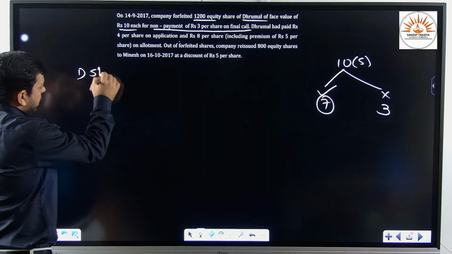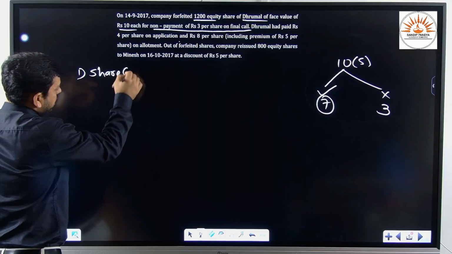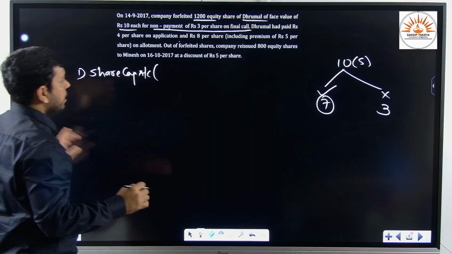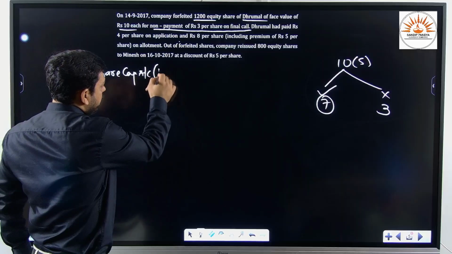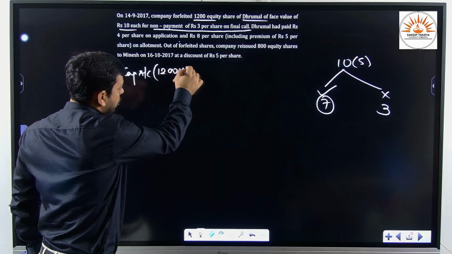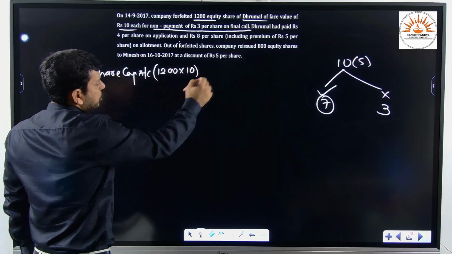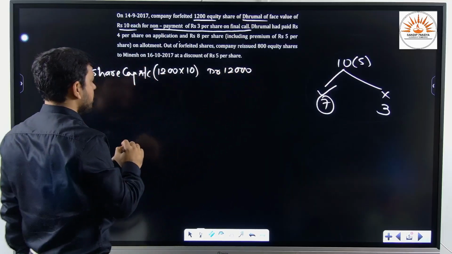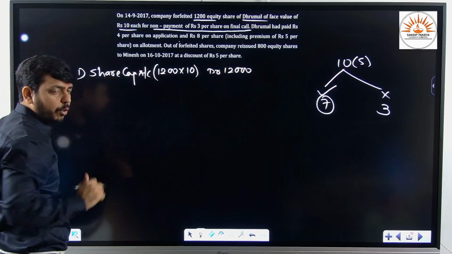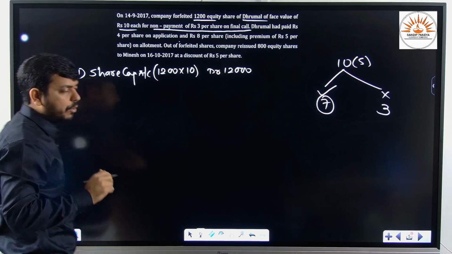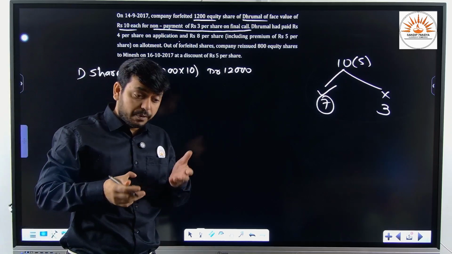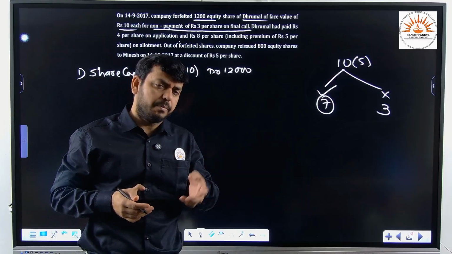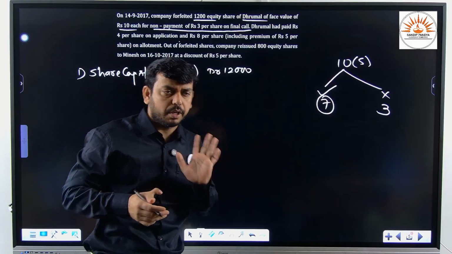See, as we know, share capital account will be debited. So we shall write share capital account. Sir, by what amount? Try to remember, number of shares forfeited into amount called up, that is rupees 10. So it will be rupees 12,000. Now shall we debit the forfeited or a security premium account? No, because we have received the premium. We have no doubt asked him to pay the premium. He already paid the premium, hence it will not be debited.